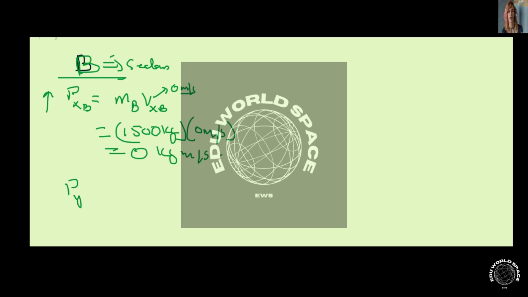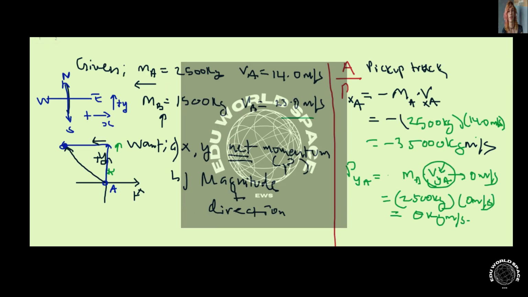In the y direction, the sedan is moving upward, so we're going to get a positive momentum, P_yB. The mass of the sedan is 1,500 kilograms. The velocity in the y direction is positive. This is a positive velocity. And if you go back, you see that that velocity is 23.0 meters per second.